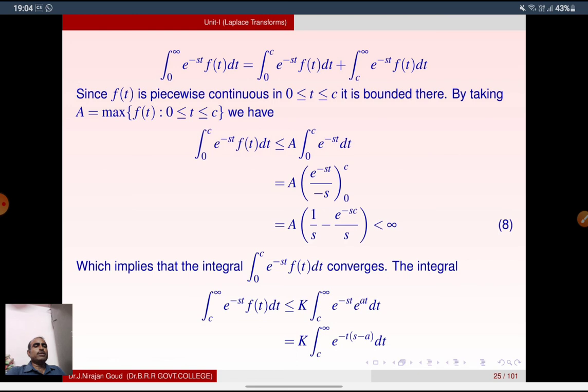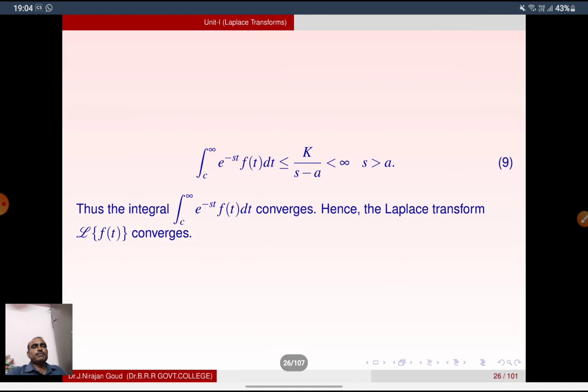The integral from c to infinity of e power minus st f(t) dt is less than or equal to k times the integral of e power minus st into e power at dt. That is, k times the integral of e power minus t(s minus a) dt, which is less than or equal to k by (s minus a), which is less than infinity. Thus, the integral converges, hence the Laplace transform of f(t) converges.